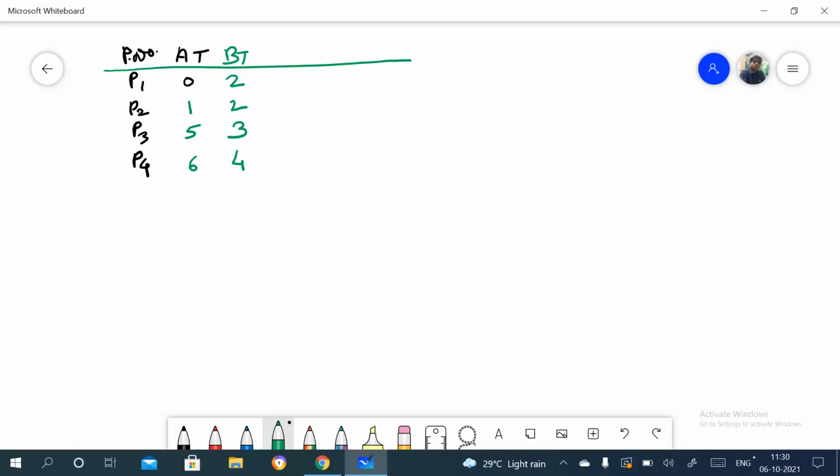Now we need to calculate the completion time. We need to calculate the turnaround time here. We need to calculate the waiting time. And lastly, we need to calculate the response time, right? So we need to calculate these things here.